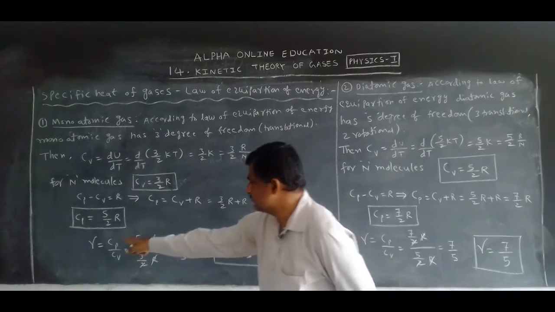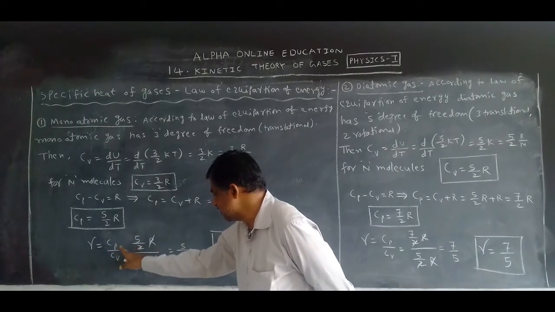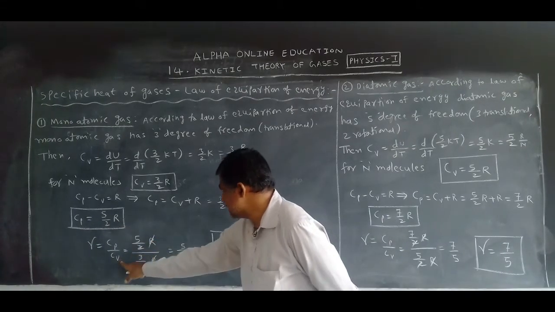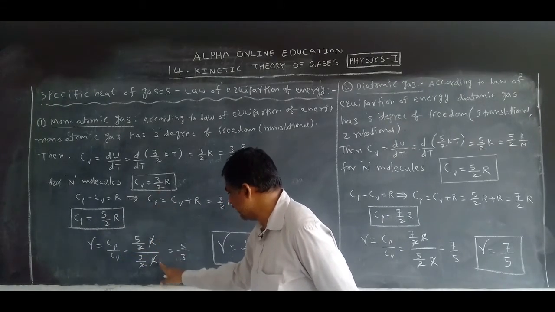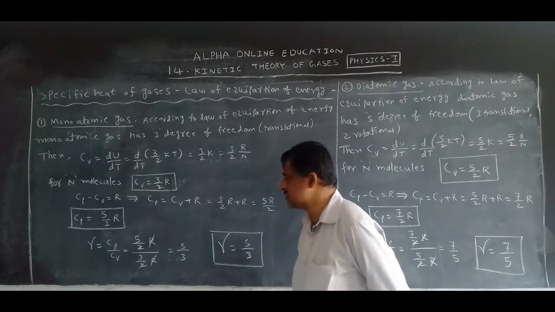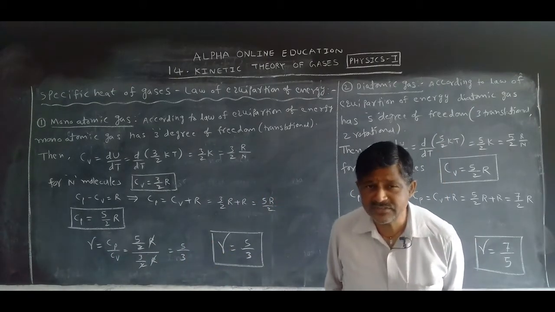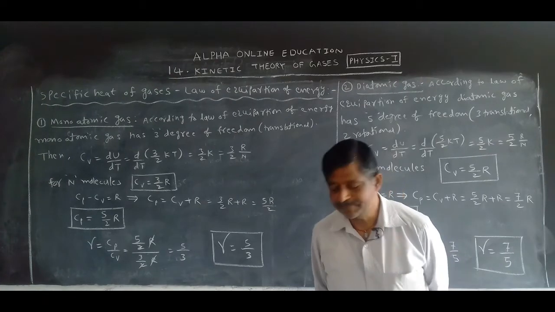Now gamma, the arbitrary constant, is Cp by Cv. What is Cp? 5 by 2 R. What is Cv? 3 by 2 R. R cancels, 2 cancels, gamma is equal to how much? 5 by 3. For a monoatomic gas, gamma is equal to 5 by 3.